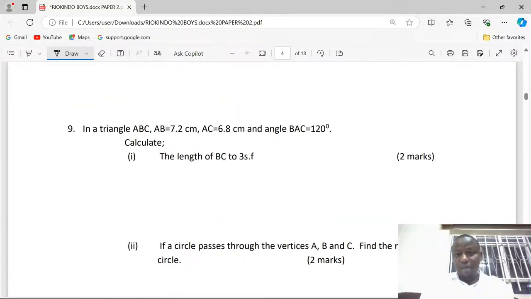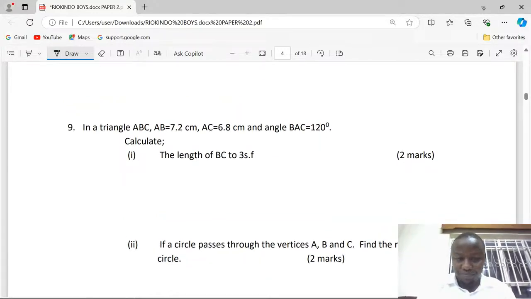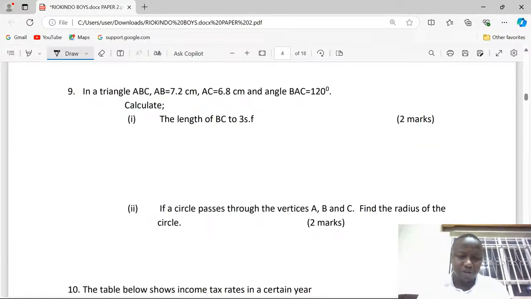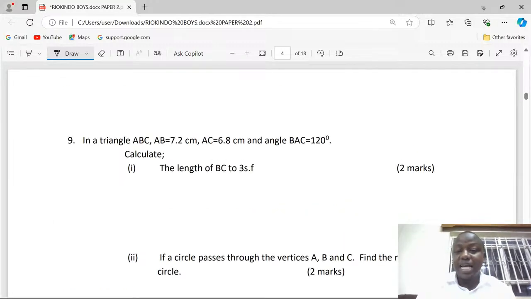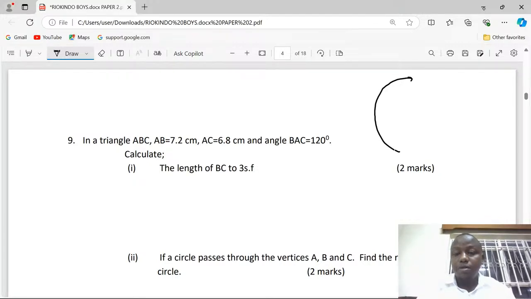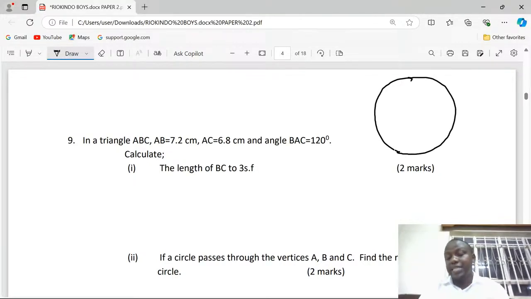So at this point, let's just have a sketch. In part B, we are told that a circle passes through the vertices A, B, and C. Find the radius of the circle. So let me start by sketching the circle itself. Yeah, that's a circle.